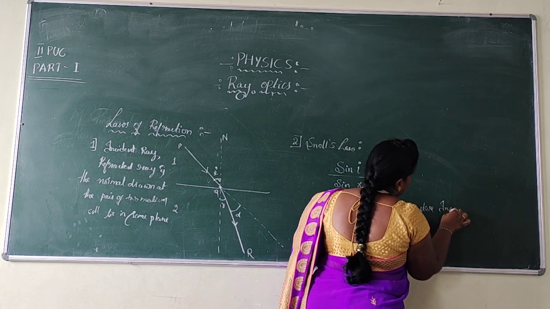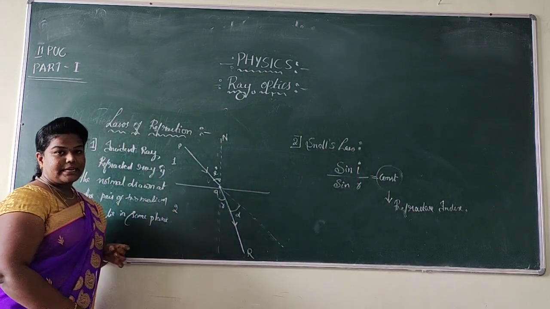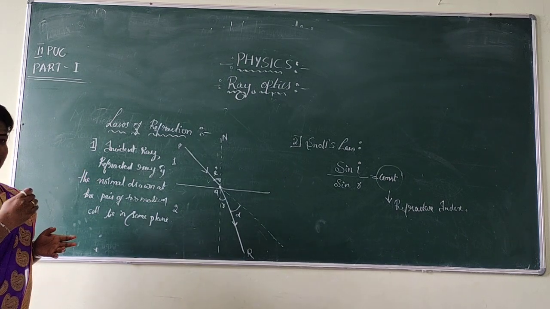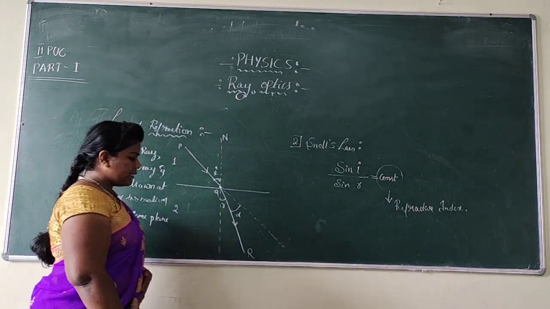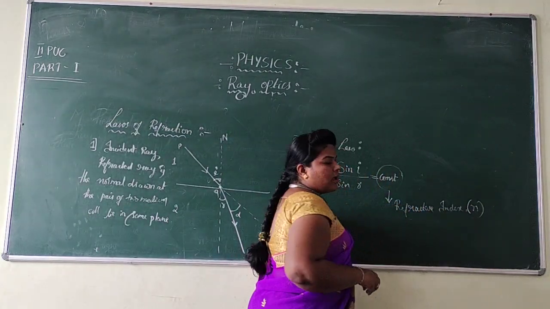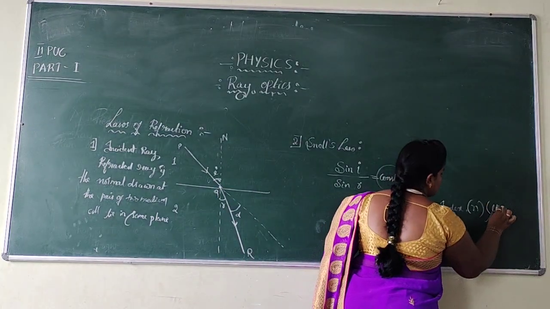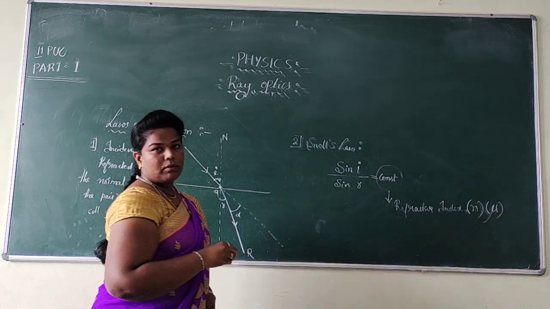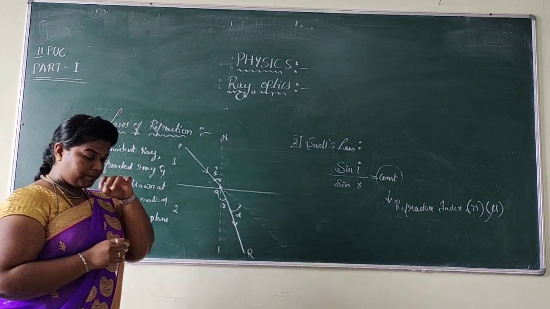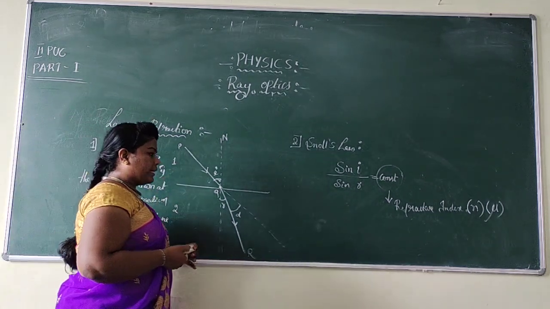I already said that the refractive index is helpful to define which one is the rarer medium and which one is the denser medium. Now let us see that. So that constant is called the refractive index. Dear students, the refractive index is represented by the symbol N, whereas in some reference books it is also represented by mu. Keep in your mind, the refractive index is represented by N, or even by mu.